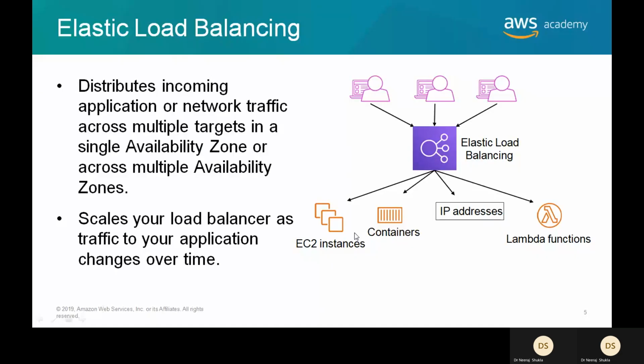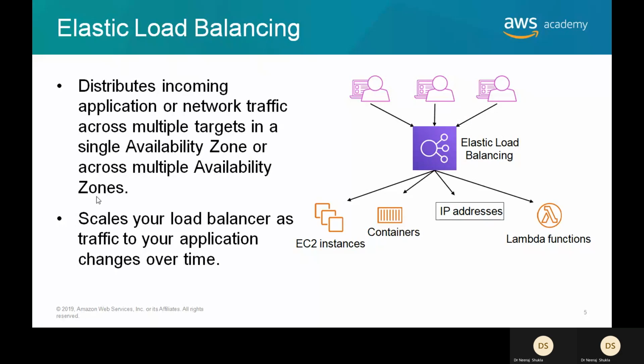So first is load balancing. Now in AWS, we have a proper load balancer. In load balancing, the load is distributed. That means the incoming application or network traffic is distributed across multiple targets in a single availability zone or across multiple availability zones.